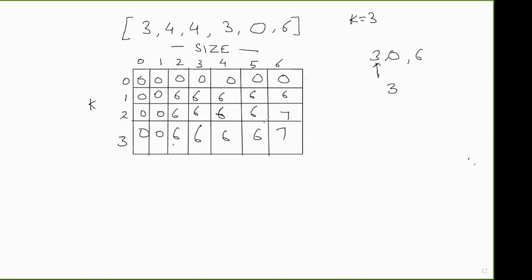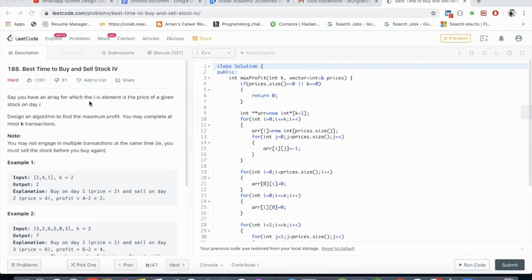So my question was that I want to find the answer for k equal to 3 and the size of the array was 6, which is here. I think you got the answer, that the answer is 7. I hope you have got this question. I hope you can now attempt this question.